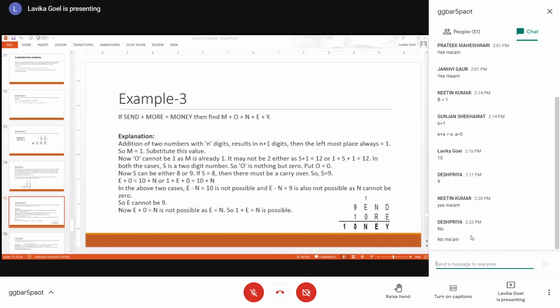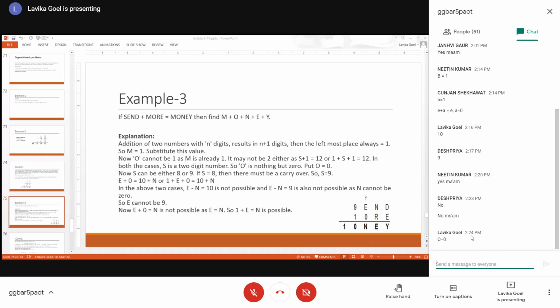In that case, O would be 0, right? So that gives me O as 0. Fine. So I have got two numbers till now. M is 1 and O is 0.